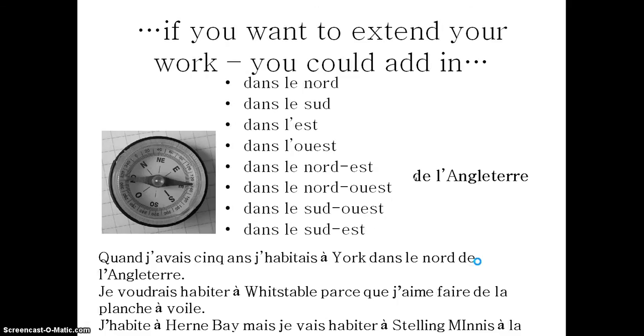Okay, and you could extend it even further. We've already said we could use the compass points, but you could also use other tenses as well. So, quand j'avais 5 ans, j'habitais à York dans le nord de l'Angleterre. So when I was 5, I used to live in York in the north of England. Je voudrais habiter à Whitstable parce que j'aime faire de la planche à voile. I'd like to live in Whitstable because I like doing sailing.